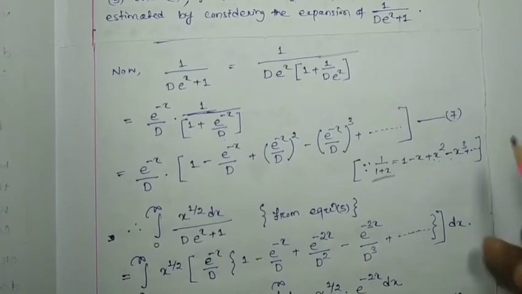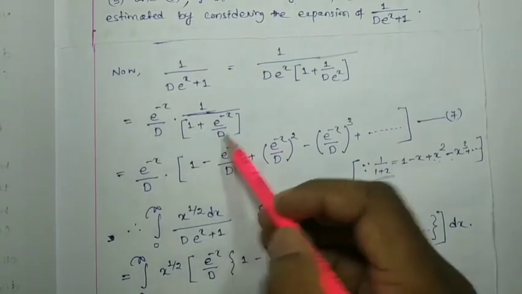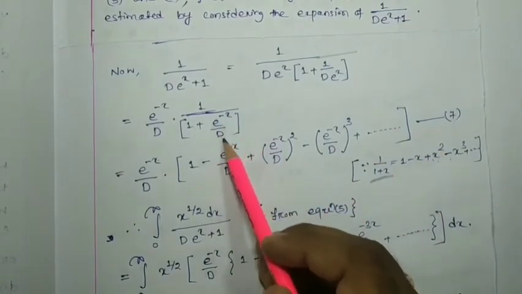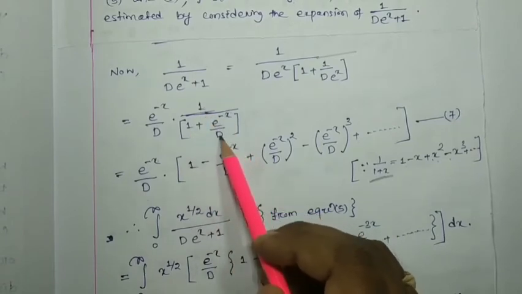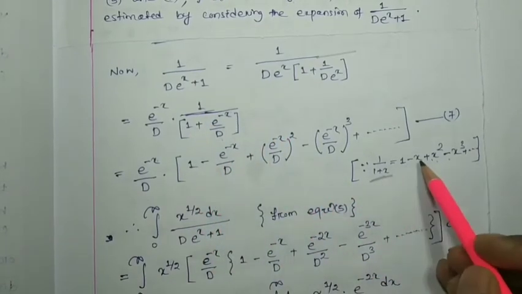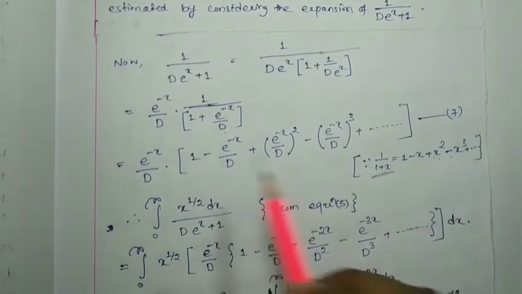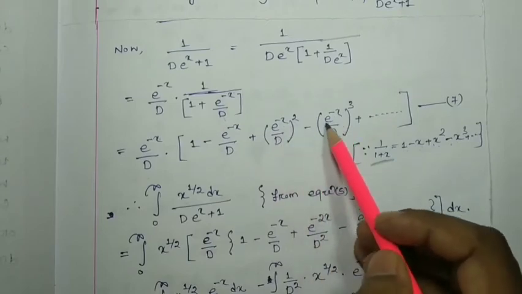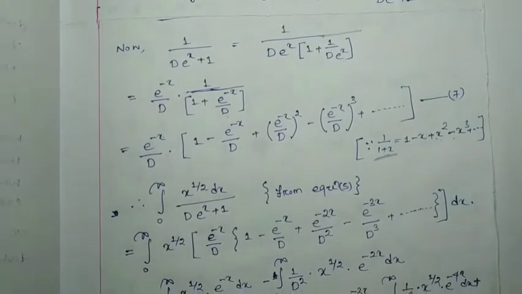So here instead of x, we have to consider e to the minus x by d. So the expansion of 1 by 1 plus e to the x by d will be 1 minus e to the minus x by d plus e to the minus x by d whole square minus e to the minus x by d whole cube, and so on. Let this be your equation number 7.